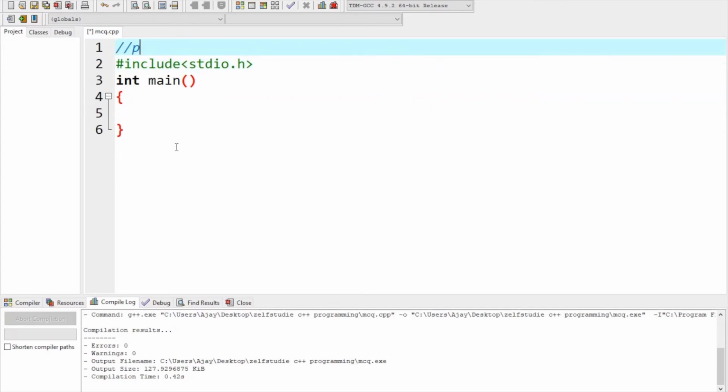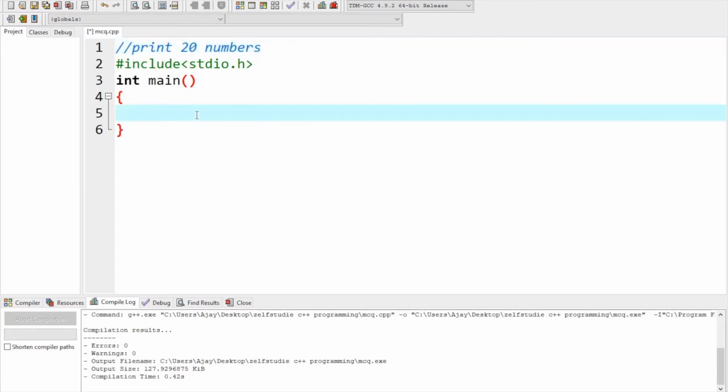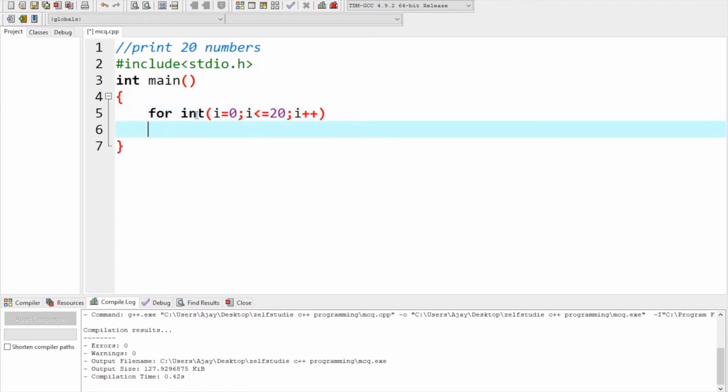Okay, print 20 numbers. Simple. So for int i equals 0, i less than or equals 20, i plus plus.